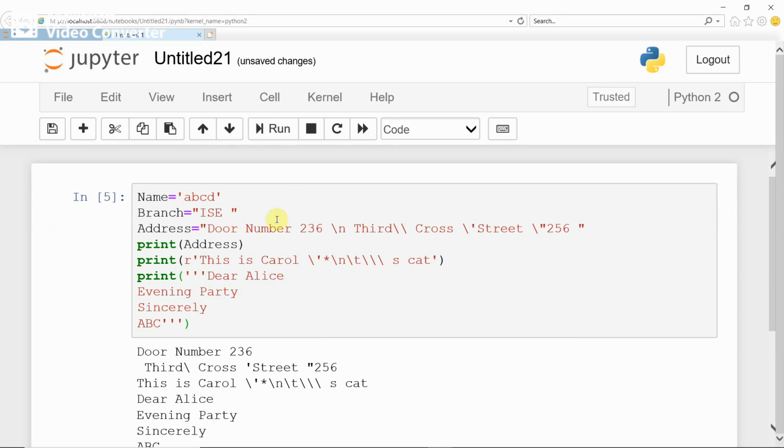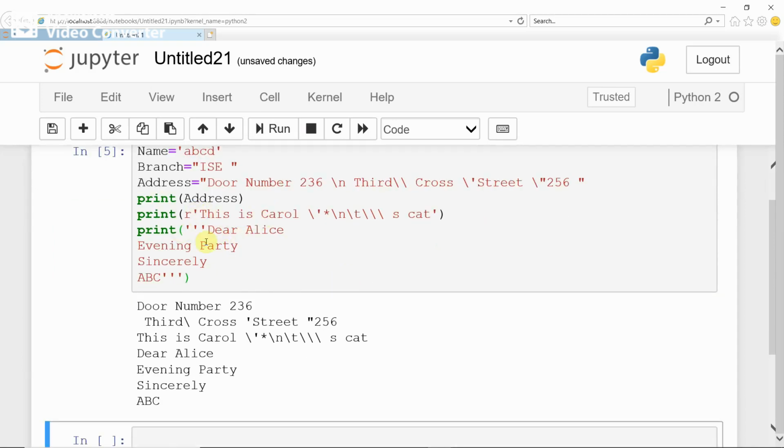Now you run and see, whatever you displayed inside the triple quote, it is displaying as it is. Here no need of backslash n, because you are starting the string with the triple quote. This is about the multi-line strings, okay.